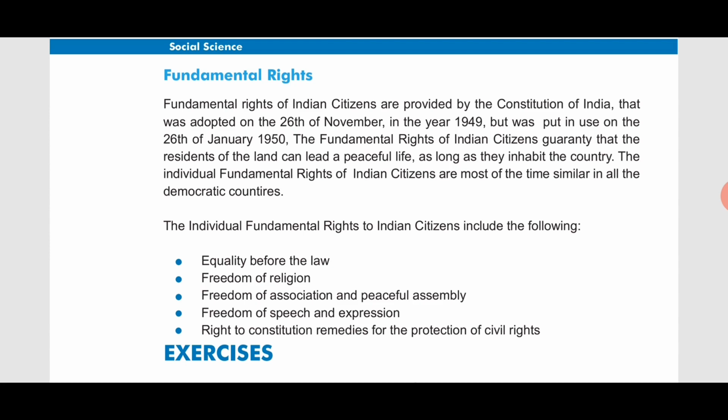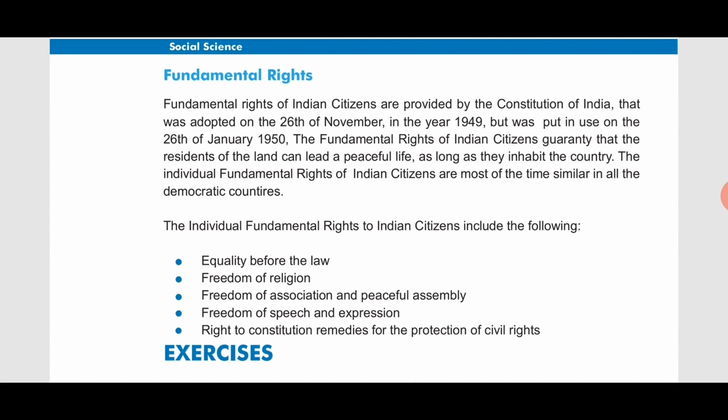Because in the eyes of law, in the eyes of the country, each and every citizen, whether rich or poor, male or female, whether he belongs to any religion or caste or creed, is the same in the eyes of law or in the eyes of the nation. So no one will be treated with discrimination.